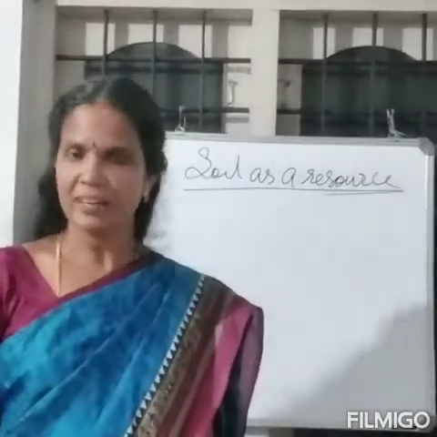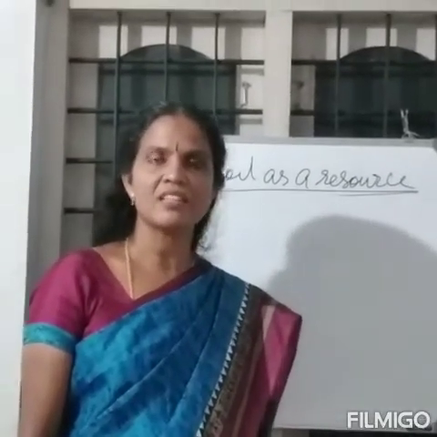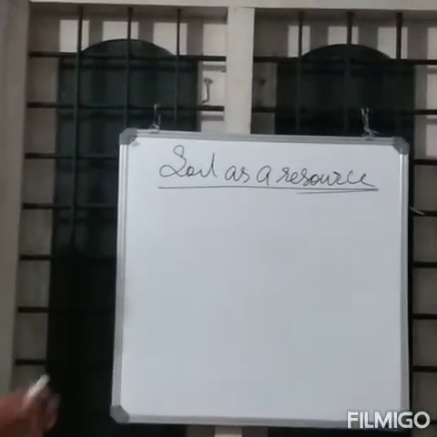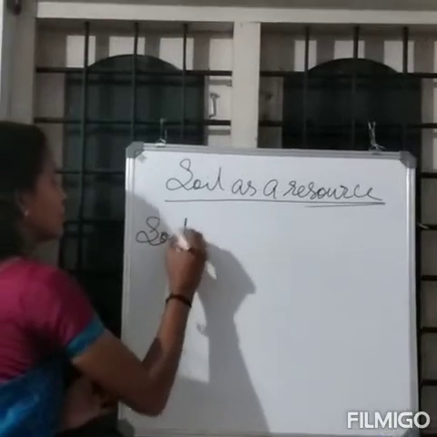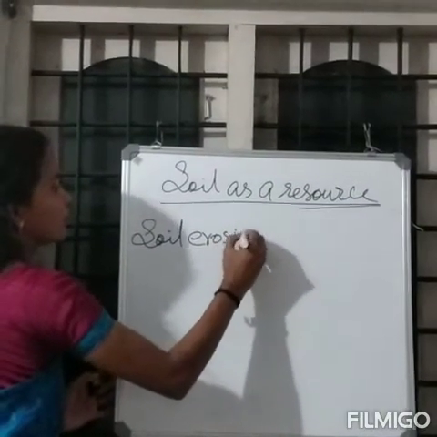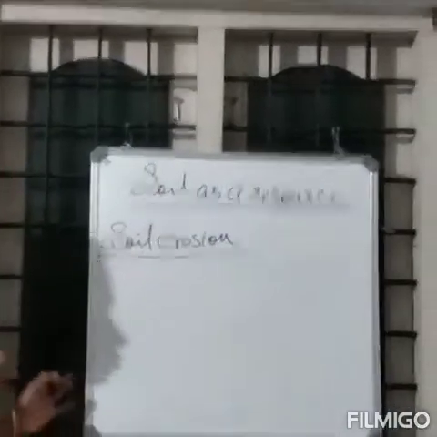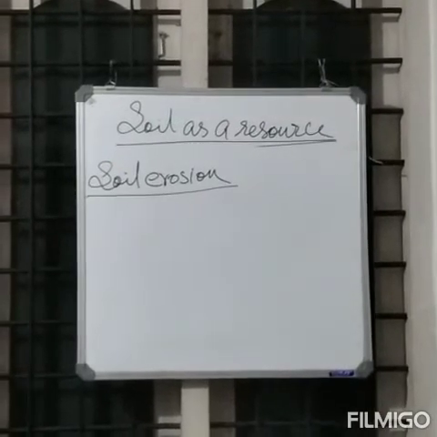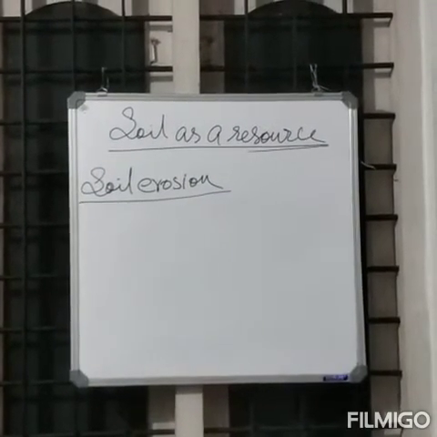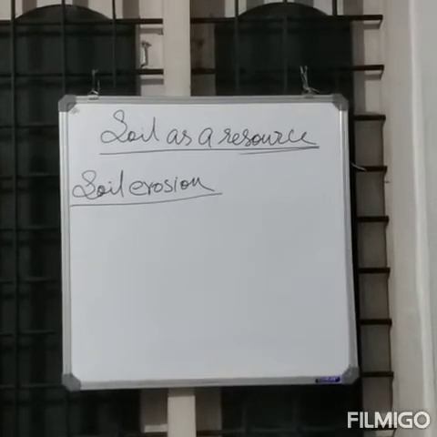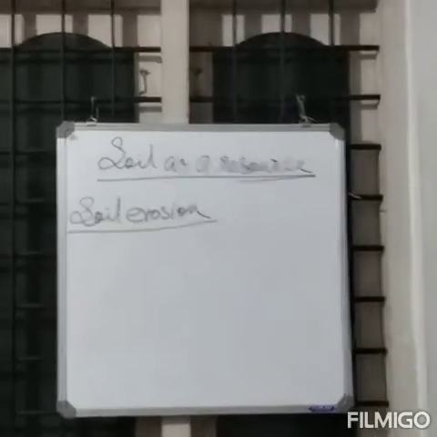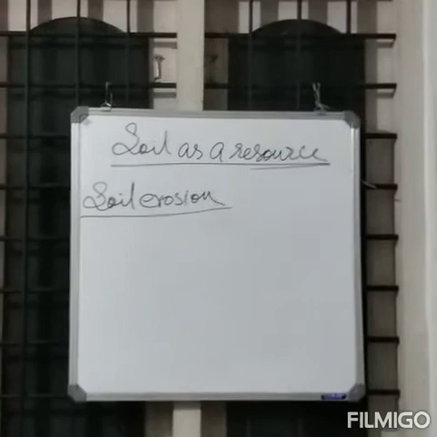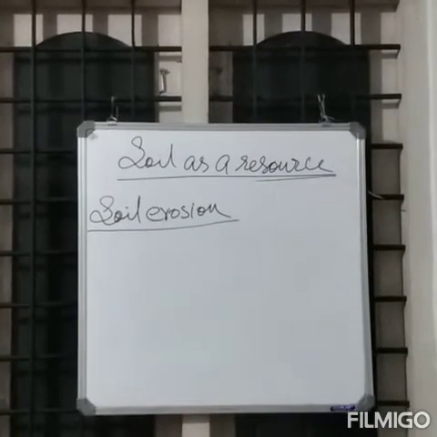Firstly, we can move to another topic, soil conservation and soil erosion. Firstly, we can discuss soil erosion. What do you mean by soil erosion? Displacement of fertile topsoil is known as soil erosion. But in our textbook, what is the definition? The denudation of soil cover and the subsequent washing down is known as soil erosion.